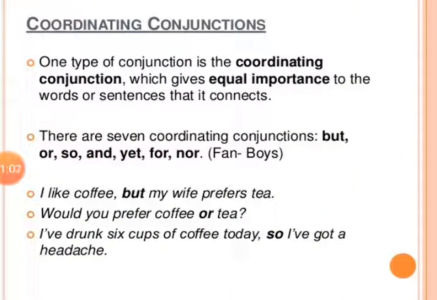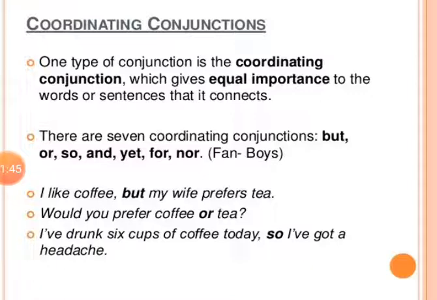Coordinating conjunctions. These are the conjunctions which give equal importance to the words or sentences that they connect. Equal importance. So, you must remember one formula: FANBOYS. These are coordinating conjunctions. F, for; A, and; N, nor; B, but; O, or; Y, yet; and S, so. You must remember this formula of FANBOYS for coordinating conjunctions. They coordinate with other sentences, clauses, or phrases.